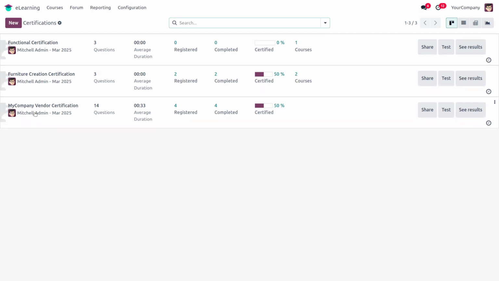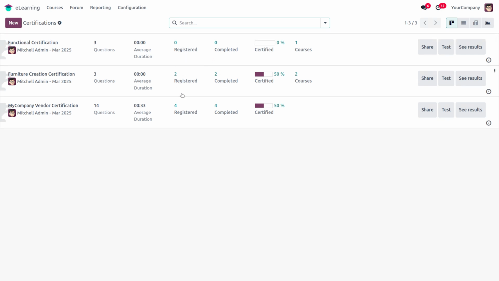Then my company vendor certification is not used under any course, but maybe it's used for another purpose. Then the questions included in the certification will be shown here. The average duration of the certification is calculated when two or more users have completed it; Odoo automatically calculates the average duration.